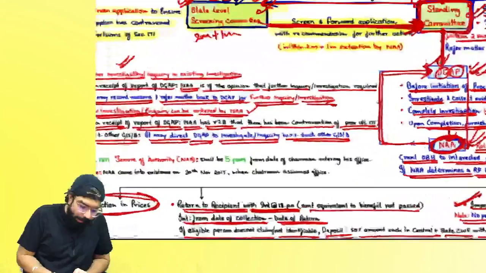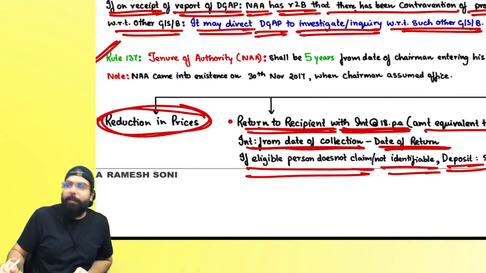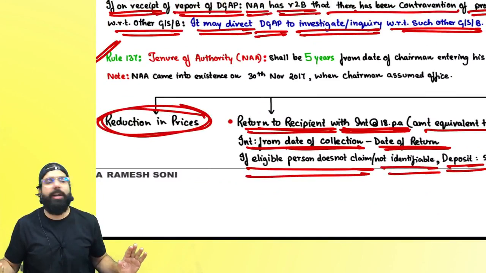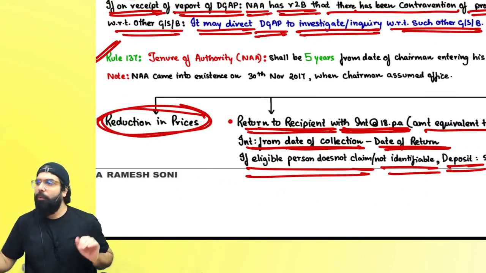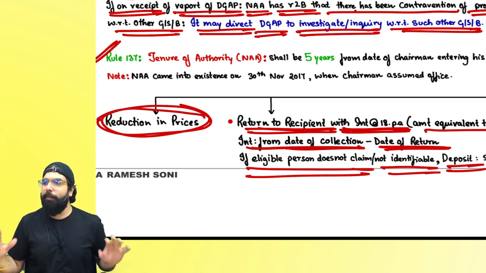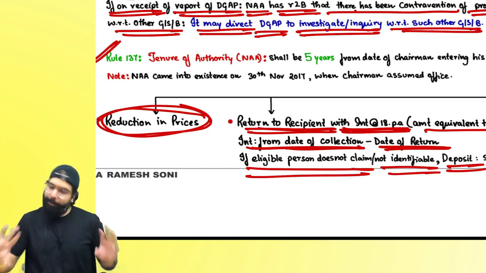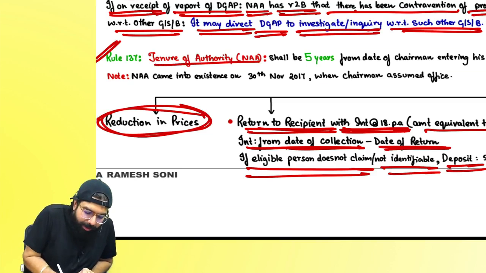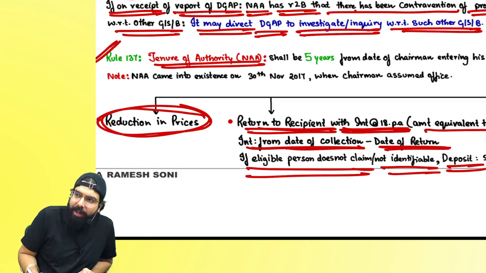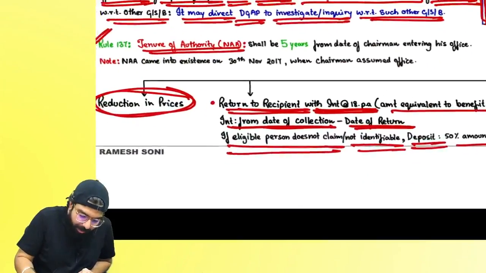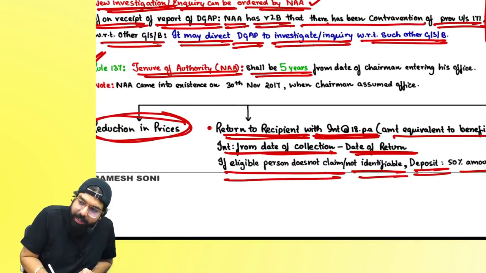Yes. Now, the amendment in the chapter: the government told that the National Anti-Profiteering Authority will be there only for 4 years. 4 years of GST are already over. People are still doing profiteering. They are not able to rectify people. People will keep doing it. So 4 years is now made 5 years. They are telling the tenure of the National Anti-Profiteering Authority was how much? It was 4 years earlier.